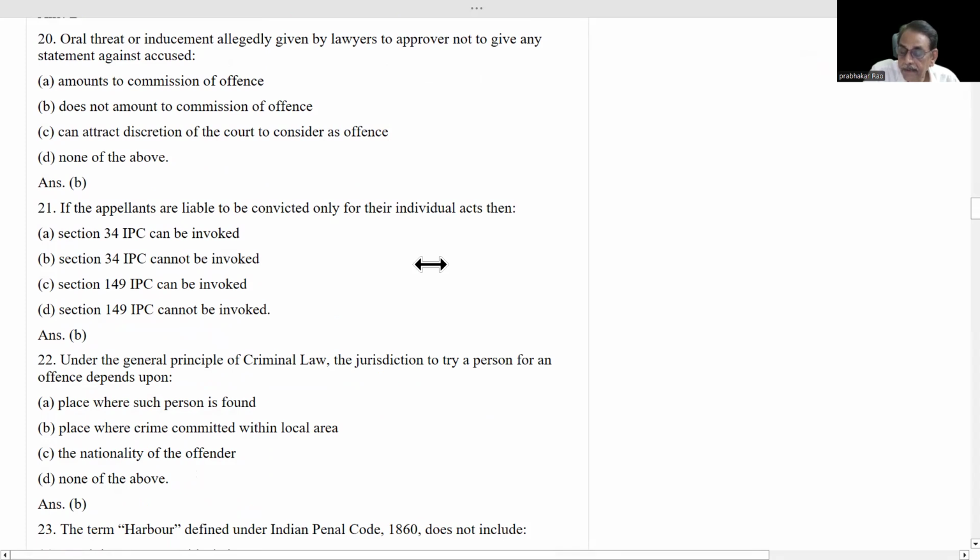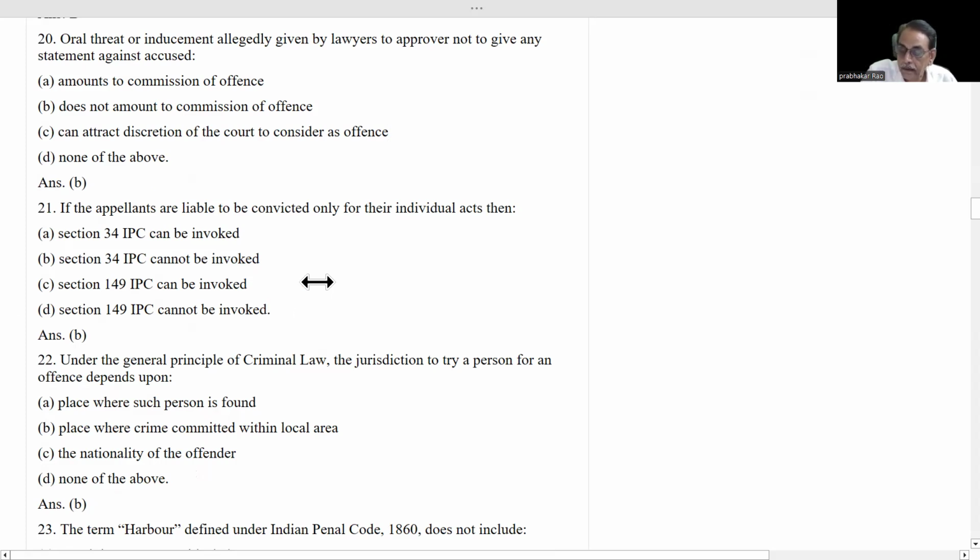Next question is, if the appellants are liable to be convicted only for their individual acts, then Section 34 IPC can be invoked. Section 34 IPC cannot be invoked. It is the correct answer. Section 149 IPC can be invoked. Section 149 IPC cannot be invoked.